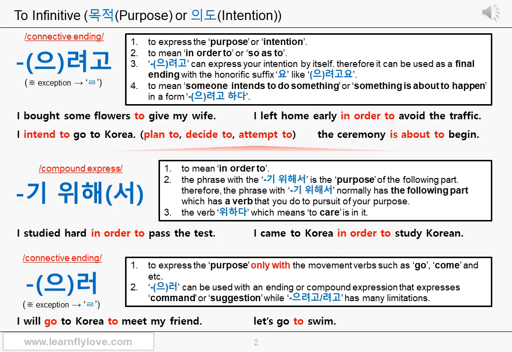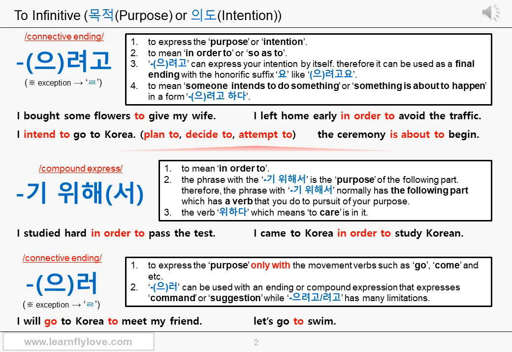To sum up, when you use a movement verb such as go and come, please normally use the last connective ending 으러, 러. 으러, 러 can also be naturally used with suggestion or command. When you want to mean "in order to" a little bit stronger and a little bit more formal, please use the second compound expression 기 위해서. When you want to casually express the purpose or intention as if you use the to-infinitive in English, you can just use 으려고, 려고. And 으려고, 려고 can also be used as a final ending like 으려고요.